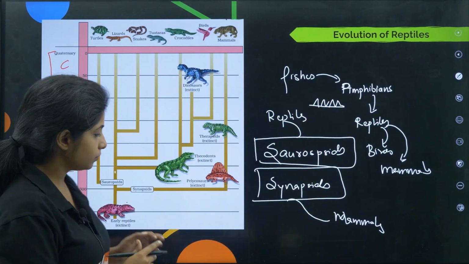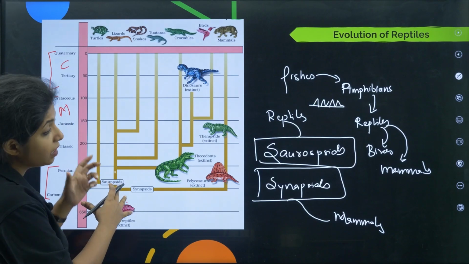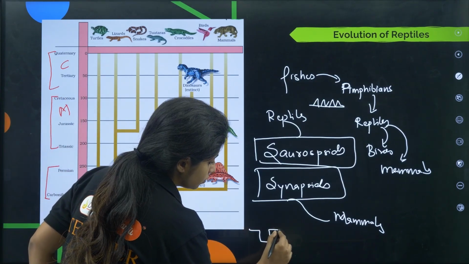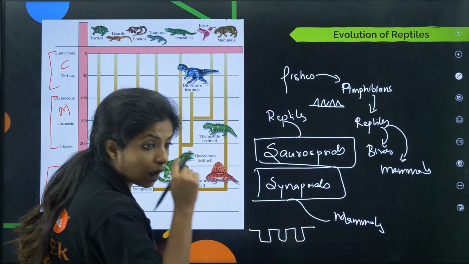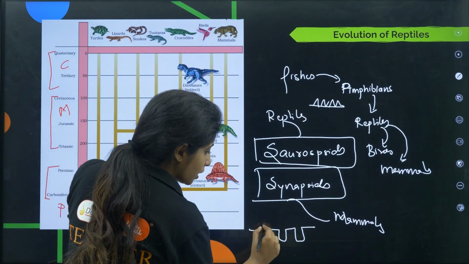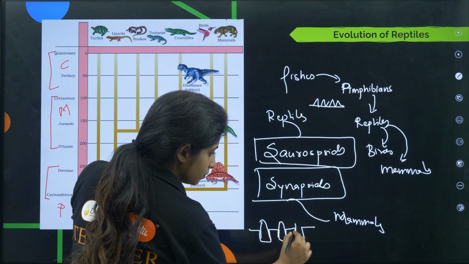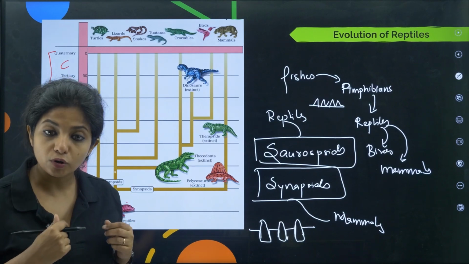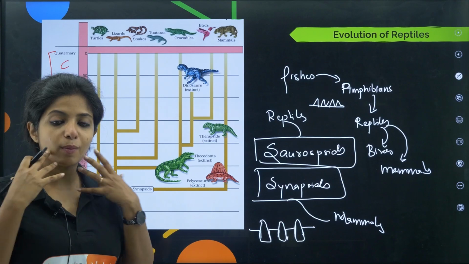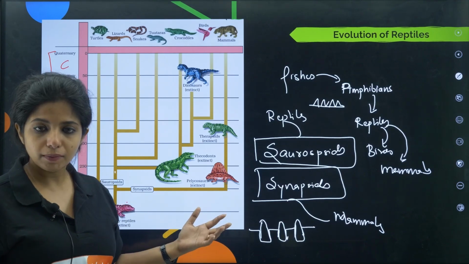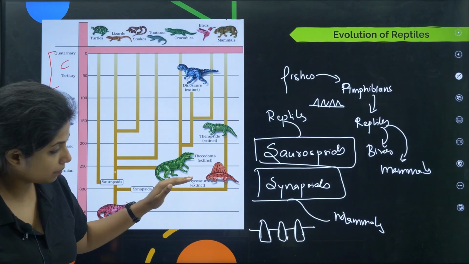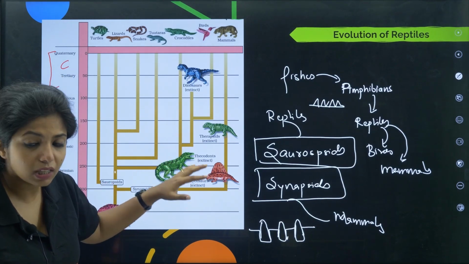But from sauropsids, after a point of time came thecodonts. What do you mean by thecodonts? Basically thecodonts have sockets in their jaw, just like how you have charging sockets, no? You have a plug that goes inside a socket. So there are holes, and in the sockets, the teeth are embedded. We are also like that. We also have thecodont dentition. Our teeth are embedded inside the jaw, or else probably when we eat, they might come out. So we have evolved from them. From sauropsids came a type of organisms which had thecodont dentition.